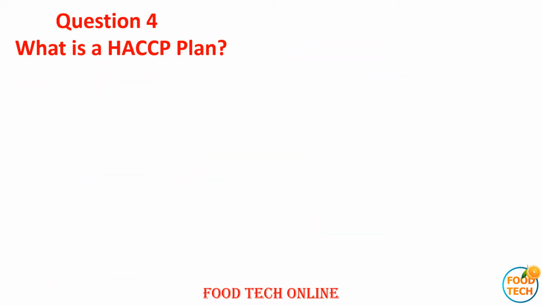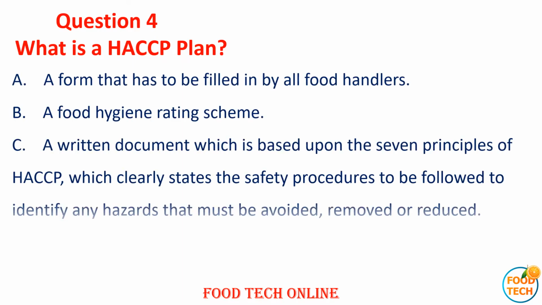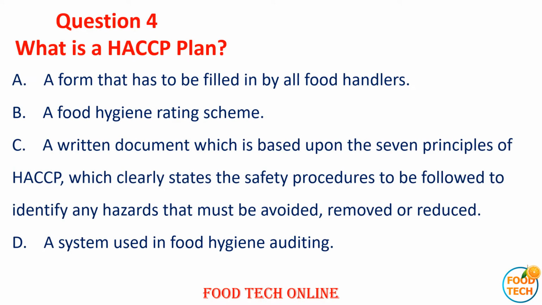Question 4. What is a HACCP plan? A. For that to be upheld by all food handlers. B. A food hygiene rating scheme. C. A written document which is based upon the 7 principles of HACCP, which clearly states the safety procedures to be followed to identify any hazard that must be avoided, removed or reduced. D. A system used in food hygiene auditing.